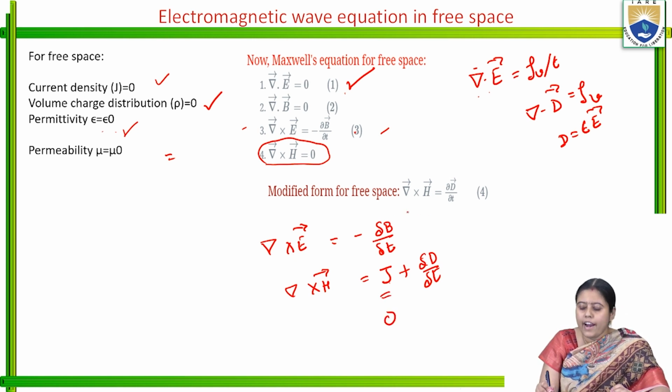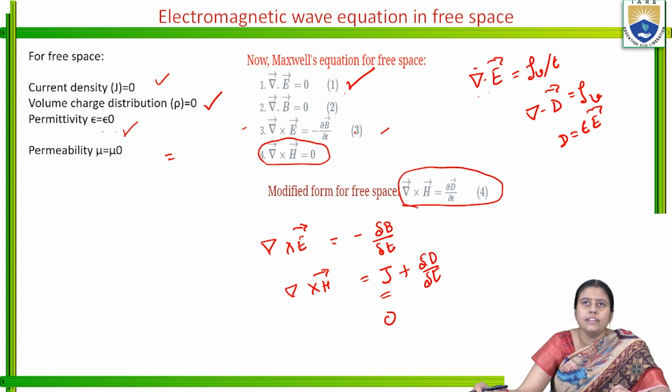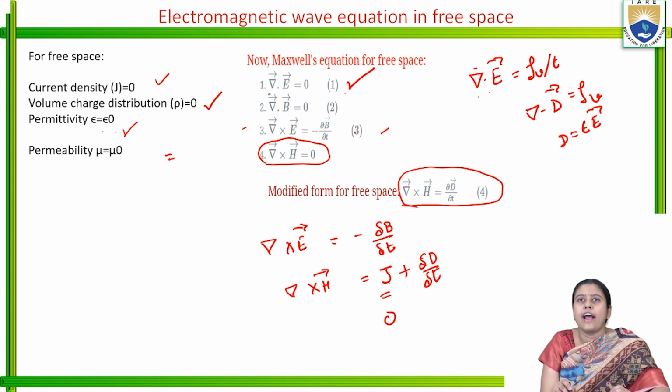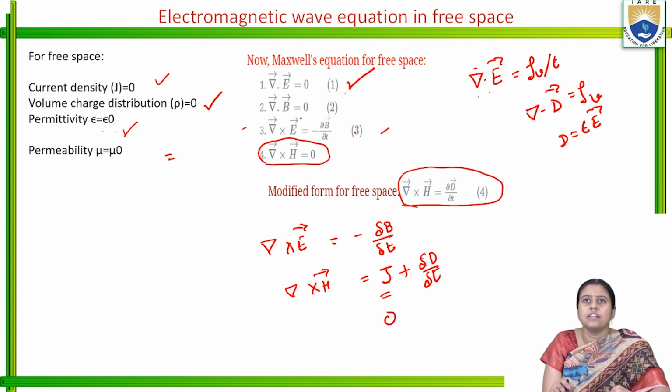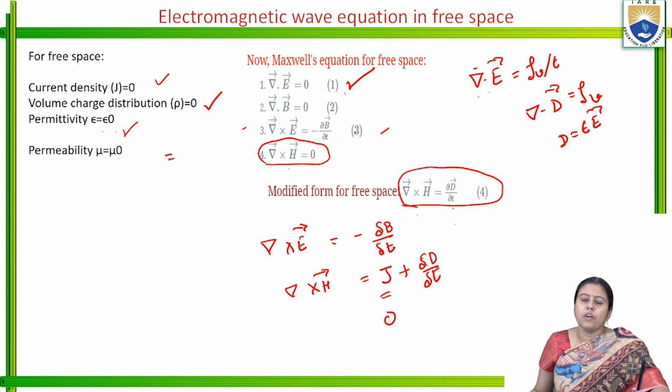So we get grad cross H is equal to del D by del T. These are the modified Maxwell's equations in free space: first, grad dot E equals 0; second, grad dot B is equal to 0; third, as usual, grad cross E is equal to minus del B by del T; and fourth, grad cross H was 0 and the modified form is grad cross H is equal to del D by del T. So this is the electromagnetic wave equation.